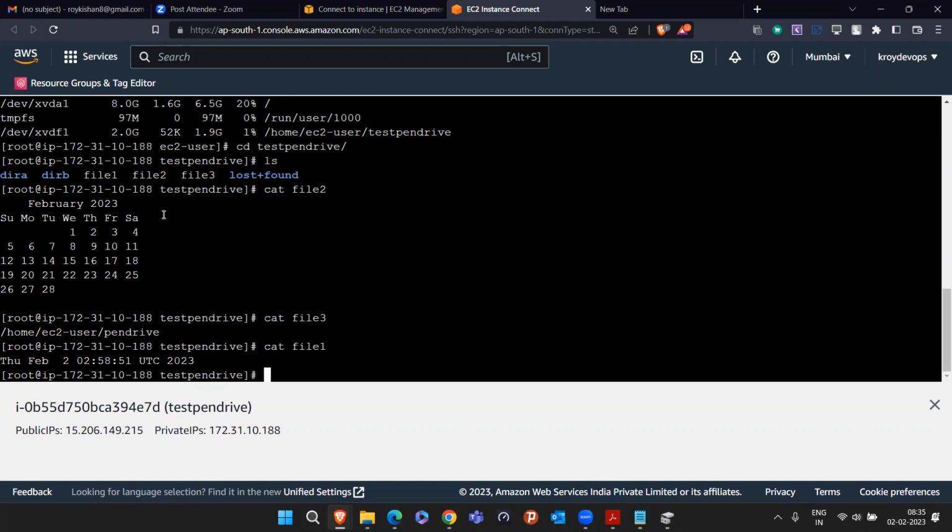If you want to share data across different EC2 instances, what you do in the EBS volume is create the file, and you can attach that EBS volume to a different EC2 instance. So you can share the data.